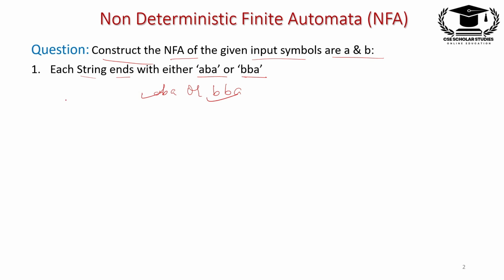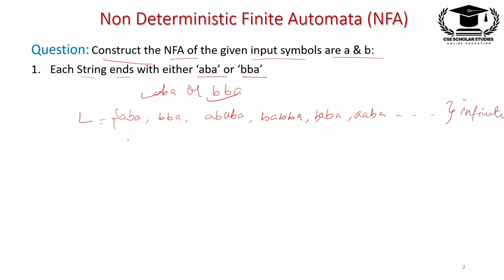So the string is like ABA, this is the smallest string, and BBA, this is the second smallest string, and here it will come ABBA and AABBA. These are some strings for the given condition. So the language is these, and it will be infinite.